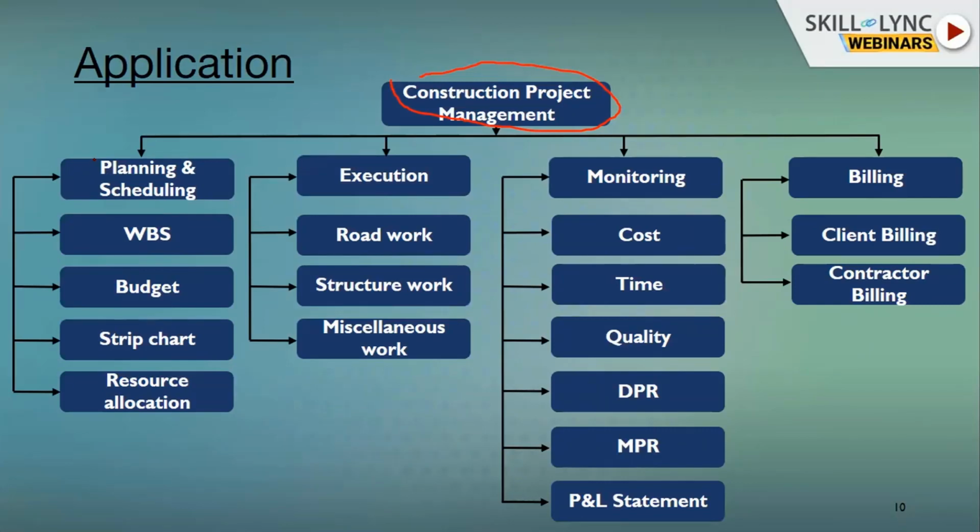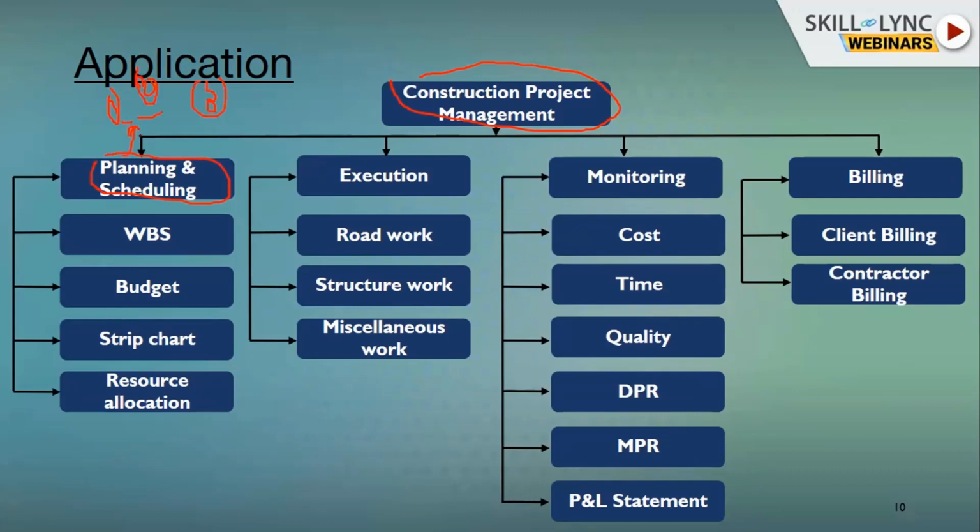First is planning and scheduling. Planning basically consists of any activity that is planned on the basis of its duration, that is, which activities shall be done at the site. Scheduling means arranging those activities. For example, there is activity one, activity two and activity three, but activities one and two will be done.